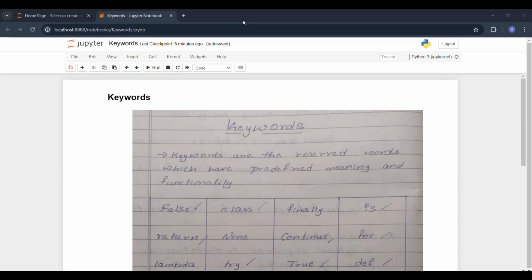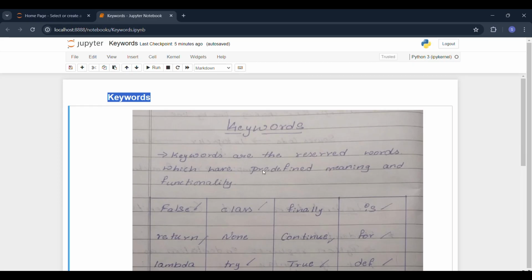In this video, I am going to list the keywords in Python. First, let me see the simple definition of keywords. Keywords are the reserved words which have predefined meaning and functionality.